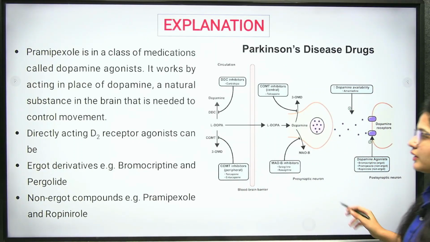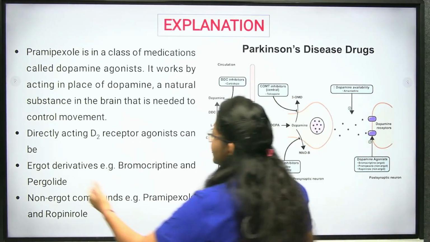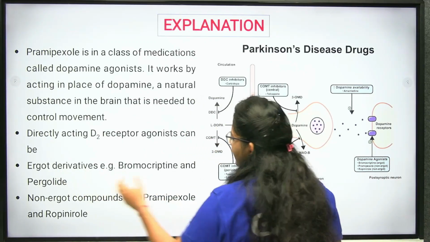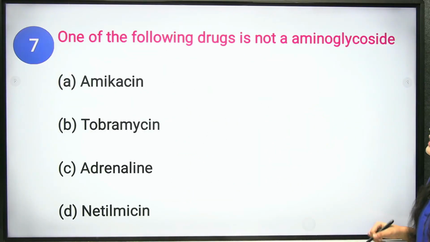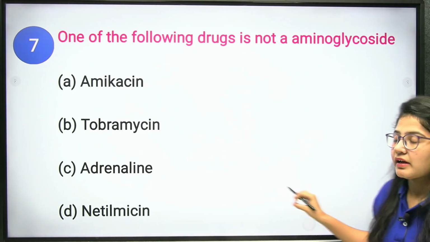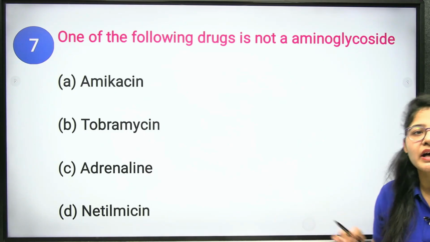Clear? Okay. You can also remember which are ergot derivatives and which are non-ergot compounds. Clear? Now the next question. One of the following drugs is not an aminoglycoside. One of the following is not an aminoglycoside.